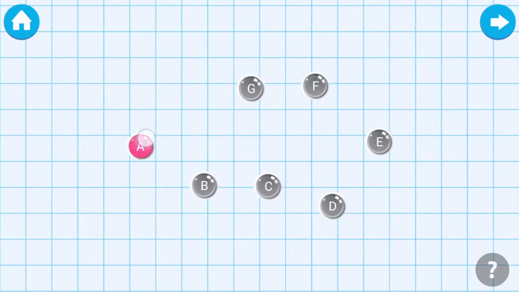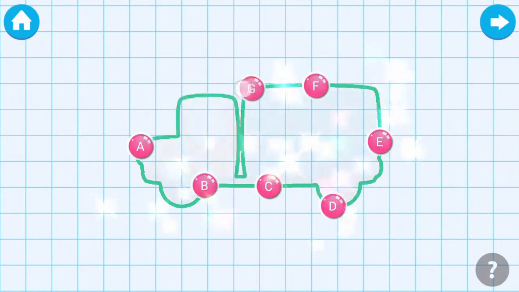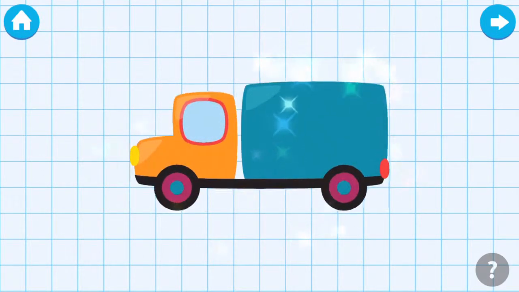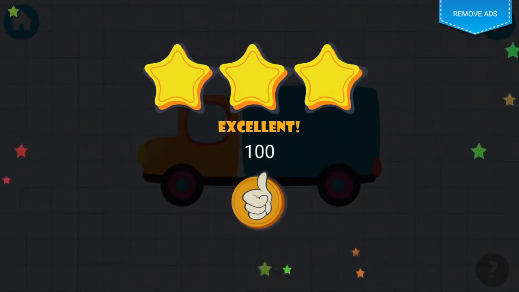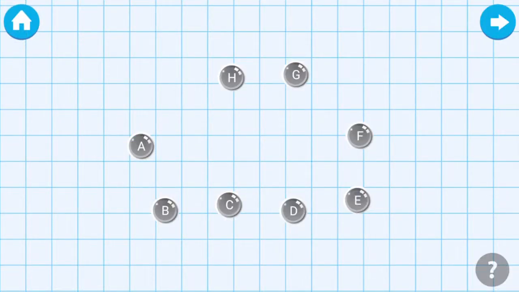Connect the dots in the sequence. A. C. E. F. G. Excellent! Connect the dots in the sequence to